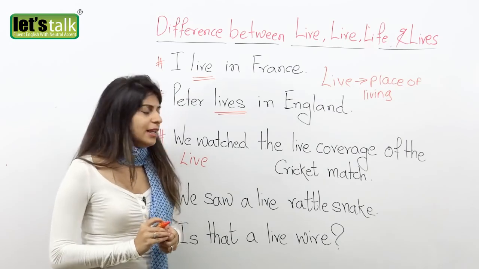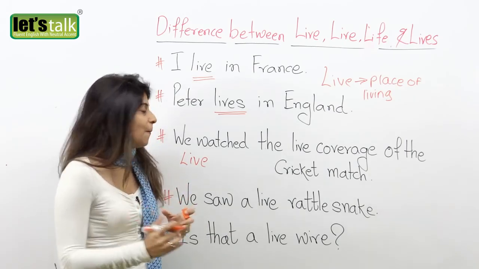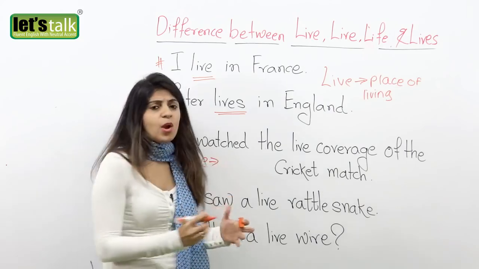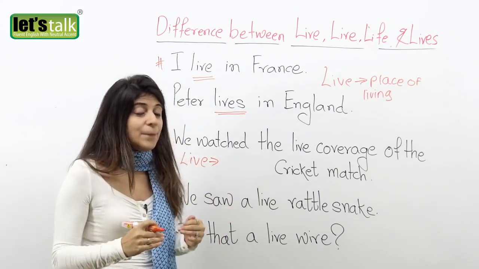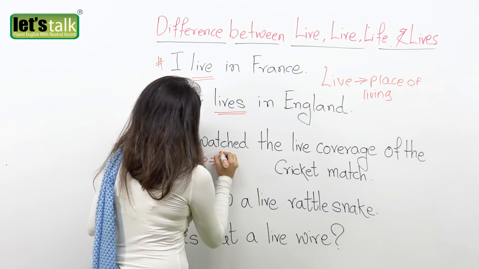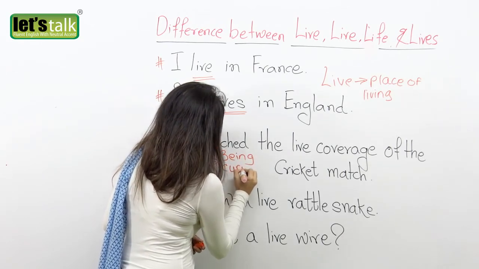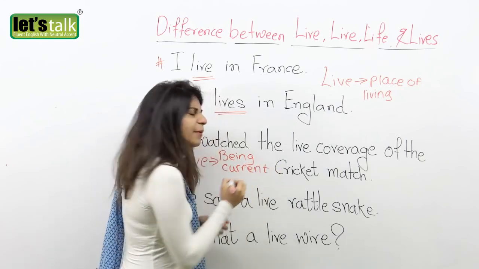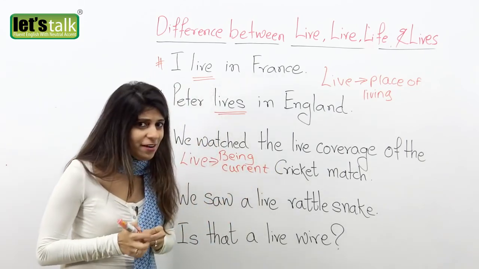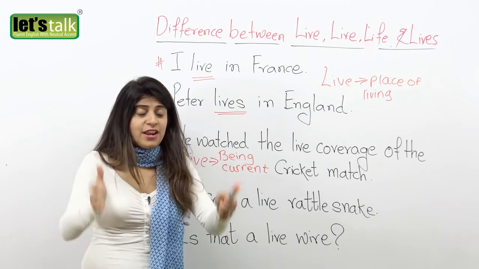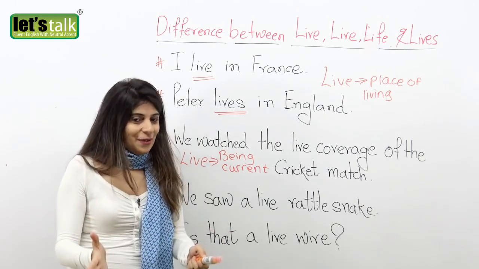And what does that mean? The word live means something which is happening now, being current. Something which is not recorded. It's happening right in your presence.